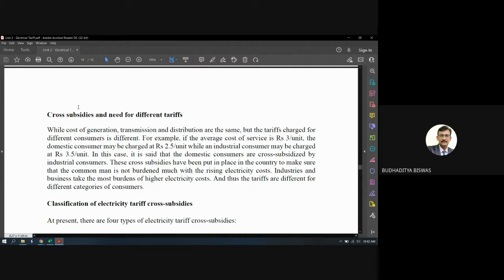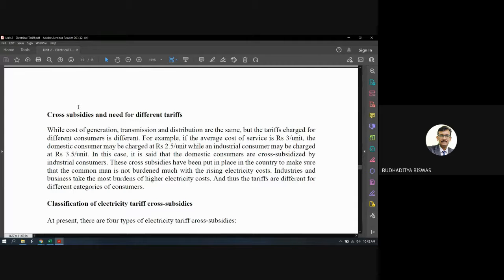Now why do the subsidies come? It means that the selling price of electrical energy is not the same for different types of consumers, and that's why the subsidies came. Why is it not the same? Because some consumers buy the maximum portion of the electric energy generated.